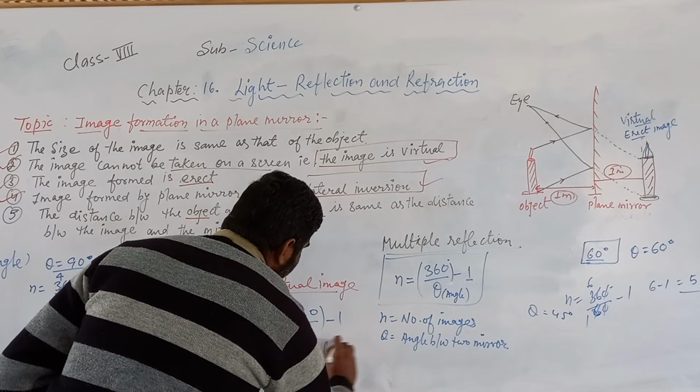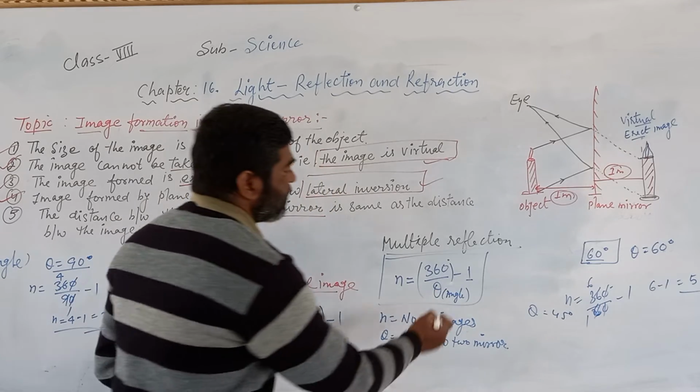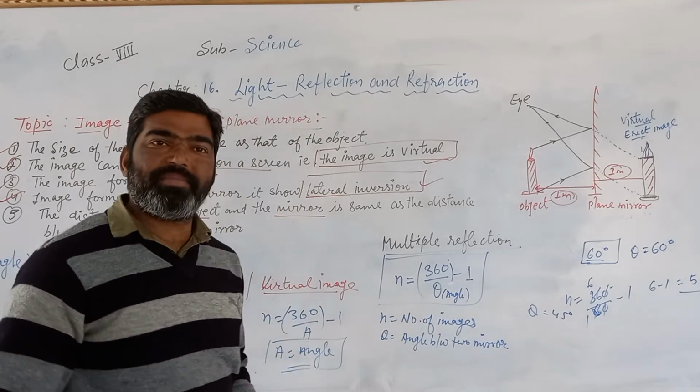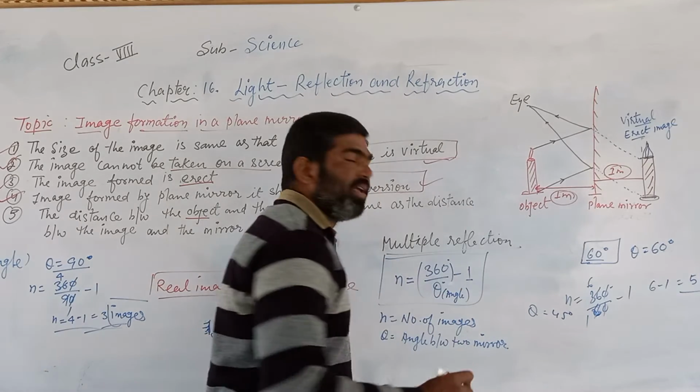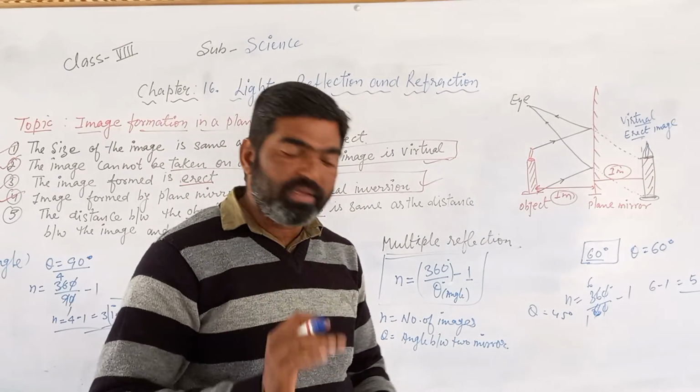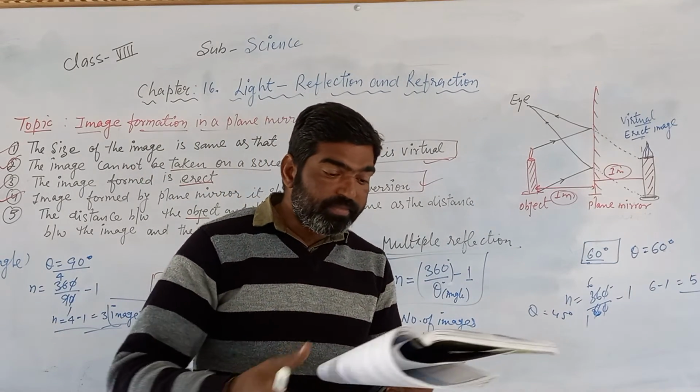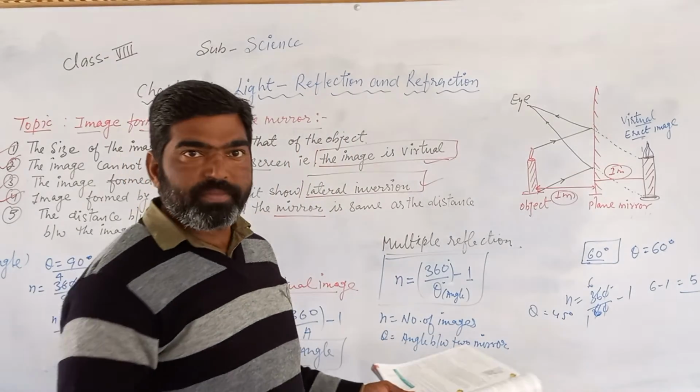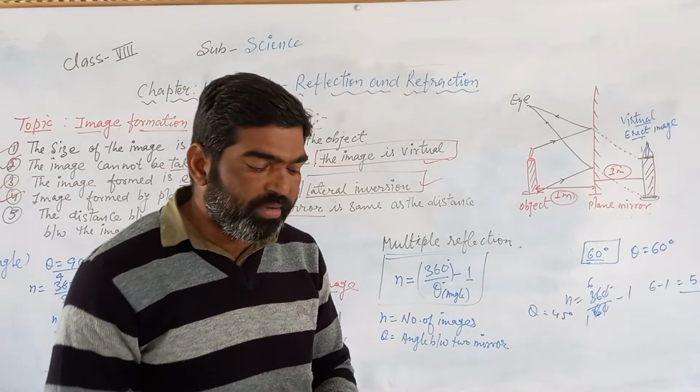In your textbook this A is given, or sometimes you can find it as theta. Theta means the given angle. By using this relation or formula, you can calculate the number of images.